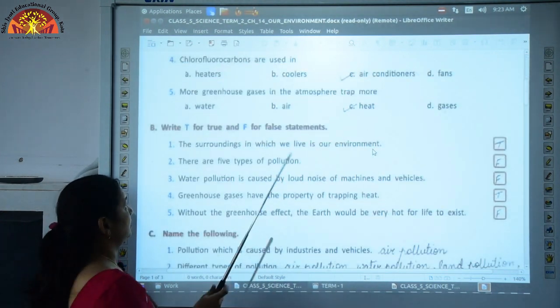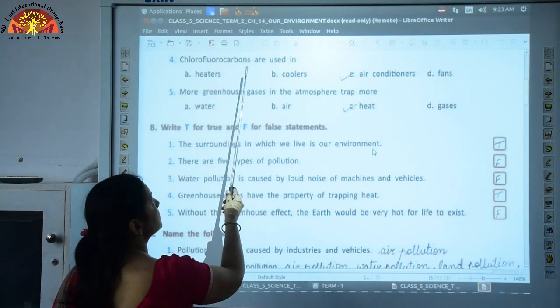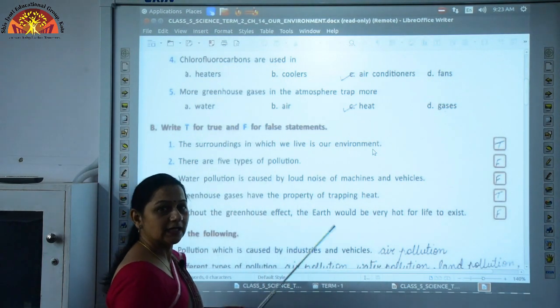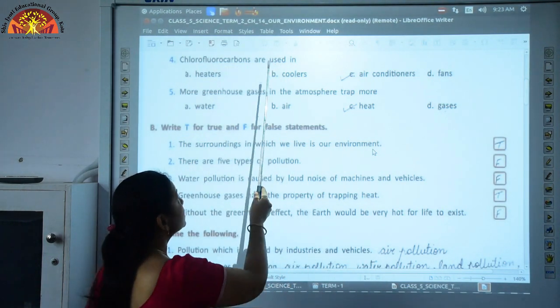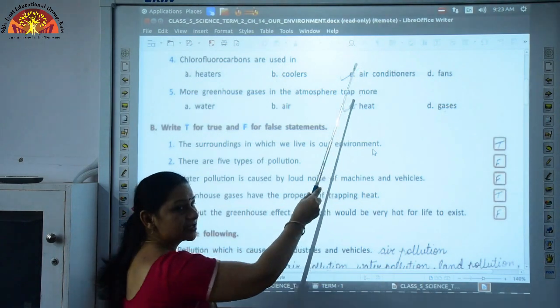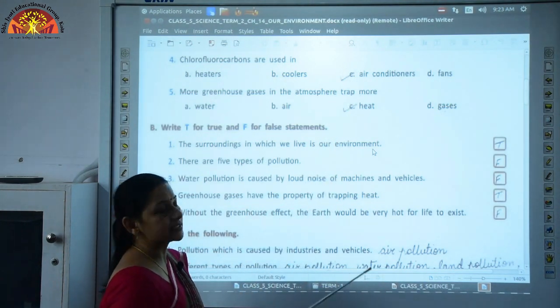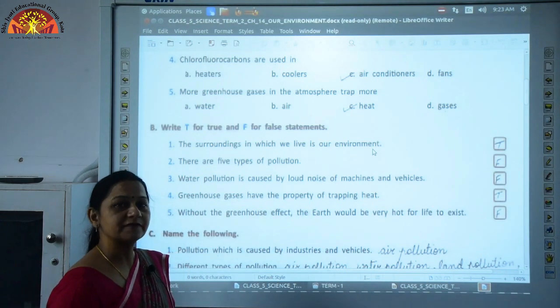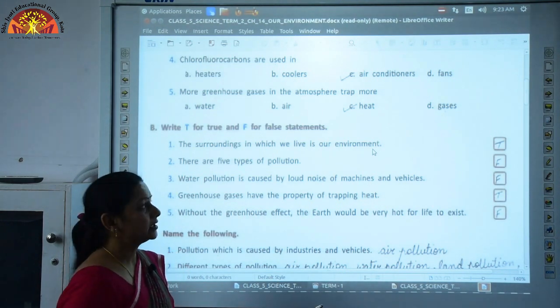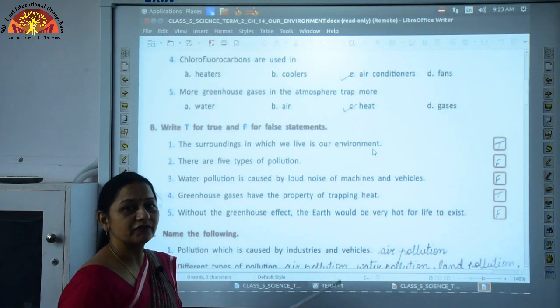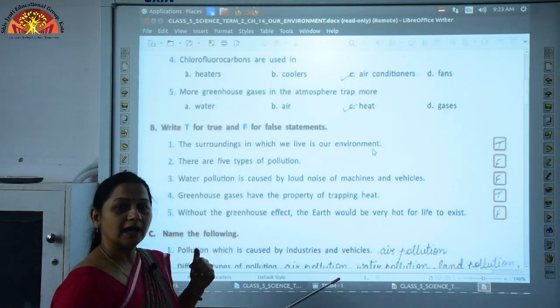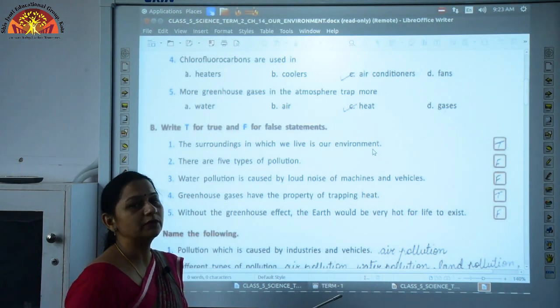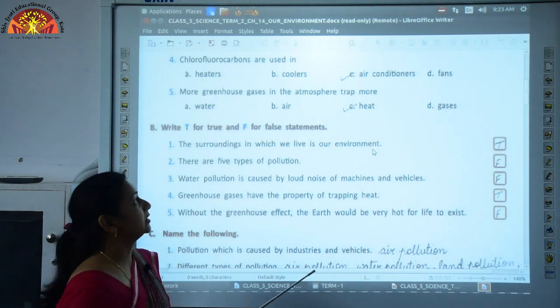Now, the fourth one, chlorofluorocarbons. This is again a greenhouse gas which is used in air conditioners and refrigerators. This gas, chlorofluorocarbons, we can call it CFCs in short. These gases are present in refrigerators and air conditioners, and are responsible for global warming on the earth.